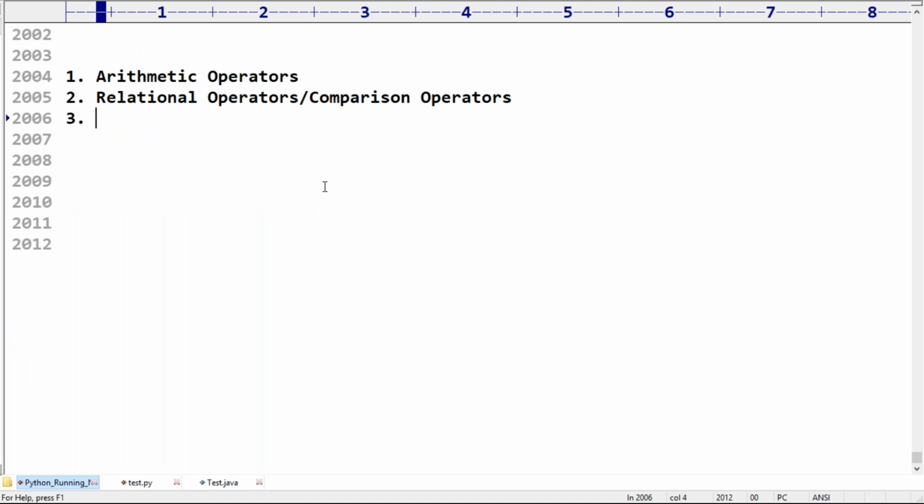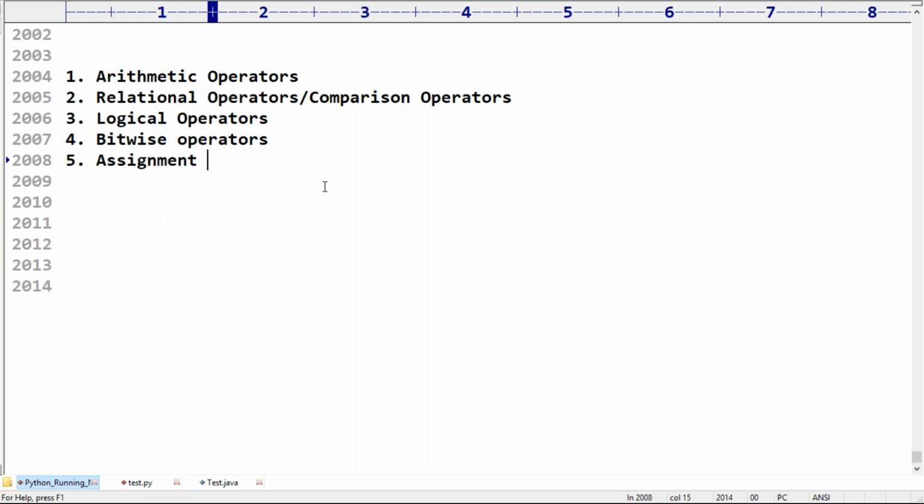Third one, logical operators. Fourth one, bitwise operators. Next, assignment operators. Next, special operators, etc. There are multiple types of operators available in Python: arithmetic, relational, logical, bitwise, assignment, and special operators.